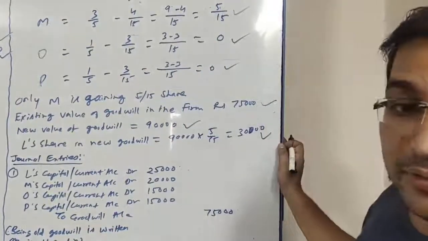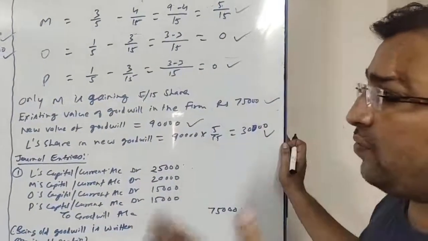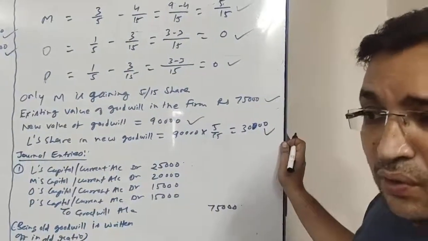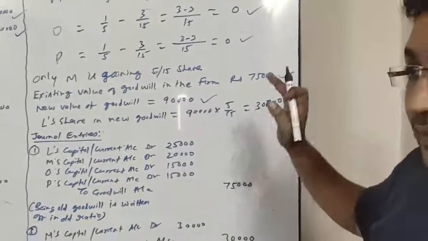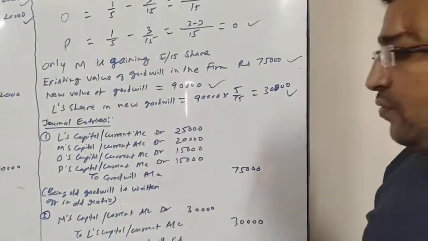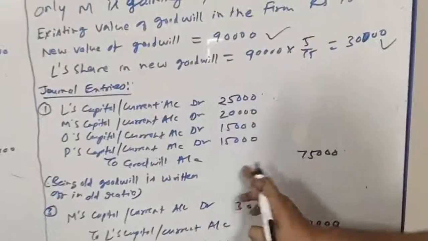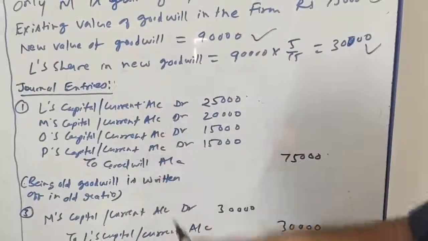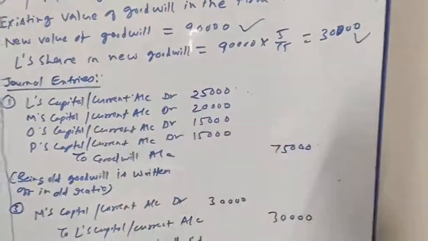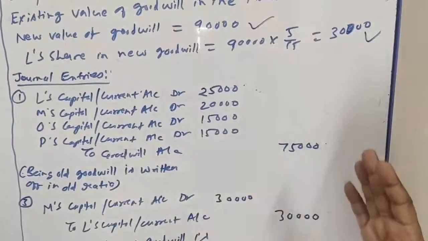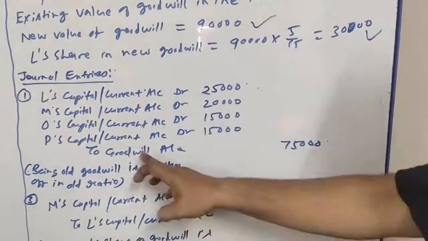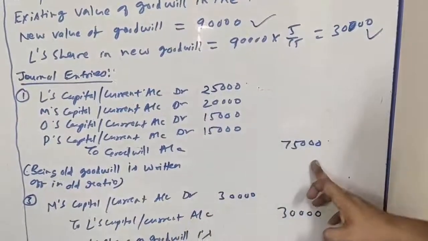So again we will have to pass two entries here. One entry to write off the old goodwill and another entry for the share of the retiring partner in new goodwill. So first of all, the old goodwill we have to write off. L's capital/current account debit, M's capital/current account debit, O's capital/current account debit, P's capital/current account debit to goodwill account 75,000.